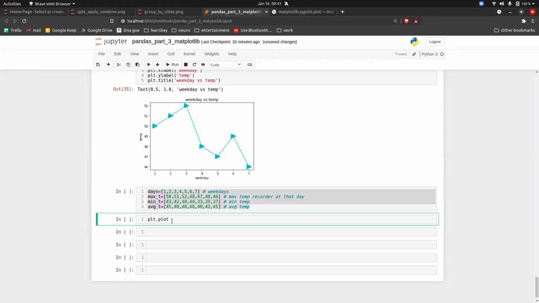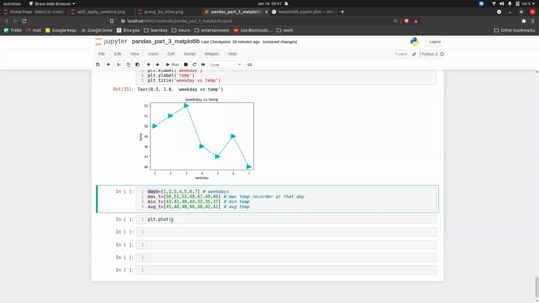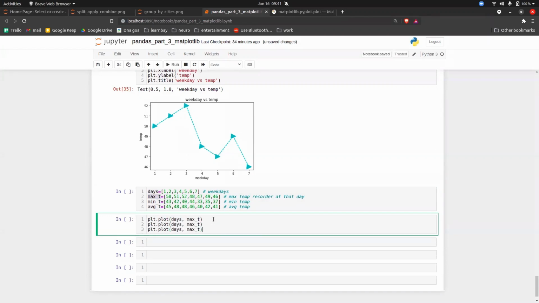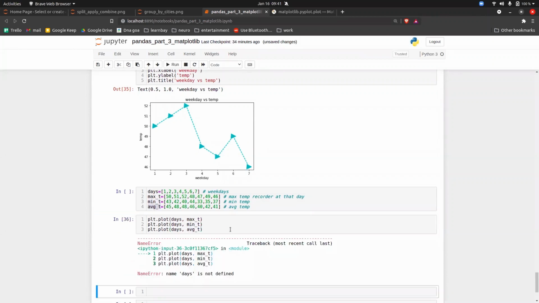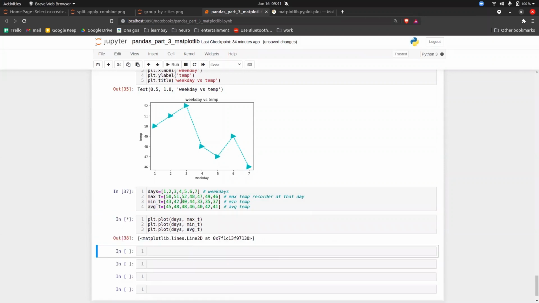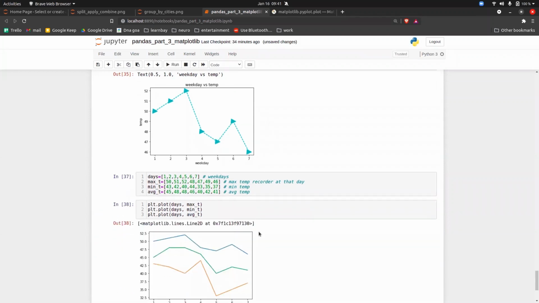So plt dot plot. So here also you have to give the x and the y axis, guys. There is nothing changing. So days, comma, maximum temperature. Now, if you want to plot everything on the same graph, you have to write everything in the same cell. So maximum temperature, this will be minimum temperature, and this will be average temperature, and execute it. Okay, days is not defined. Okay, executed. So this is the graph that you can see.